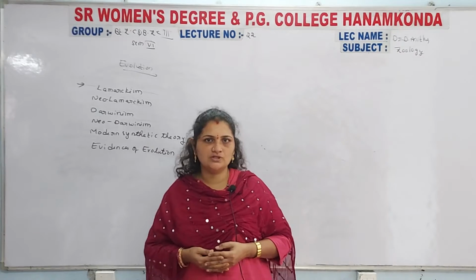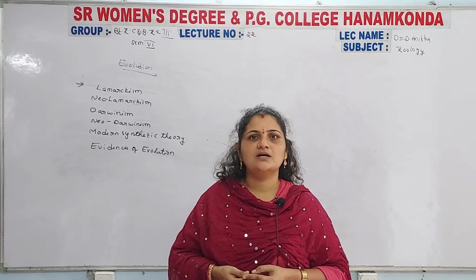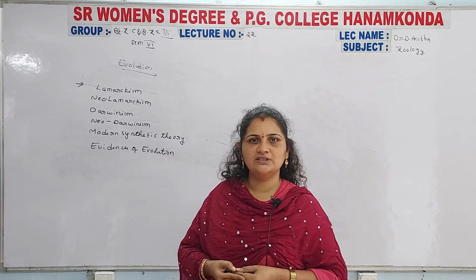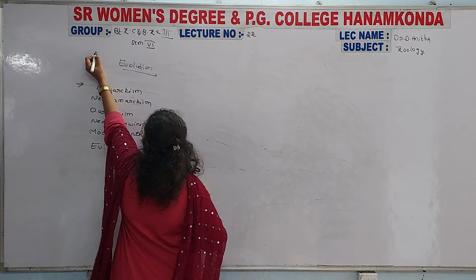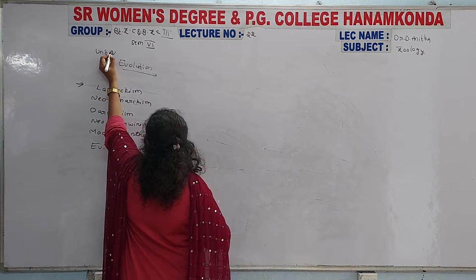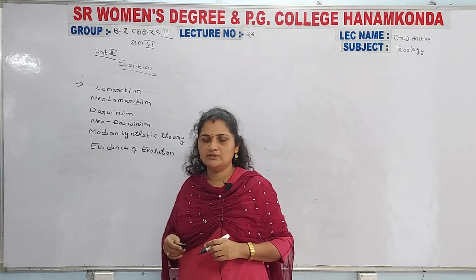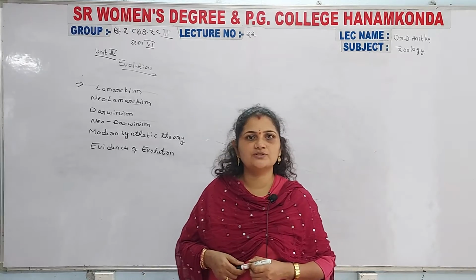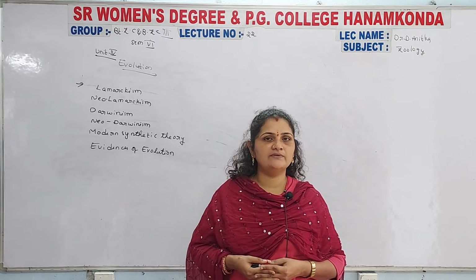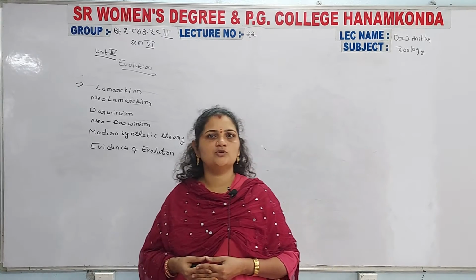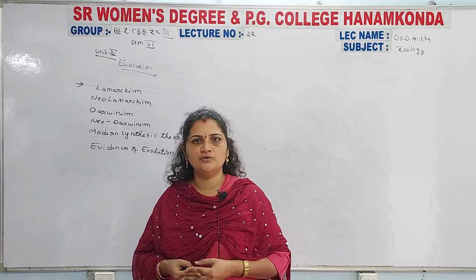Evolution was mainly studied by Lamarck and Huxley. So these are two scientists. Yesterday we completed the third unit. This evolution topic is unit 4, the last and final unit. We are discussing types of evolution and the forces of evolution, that is genetic drift, gene pool, Hardy-Weinberg equilibrium, and pre-mating and post-mating isolation. These are the topics involved inside unit 4.